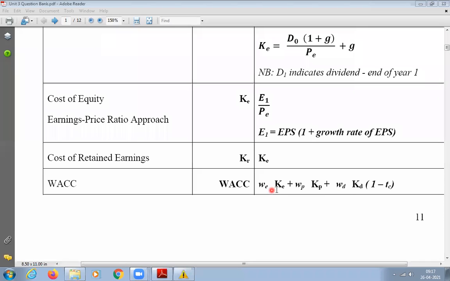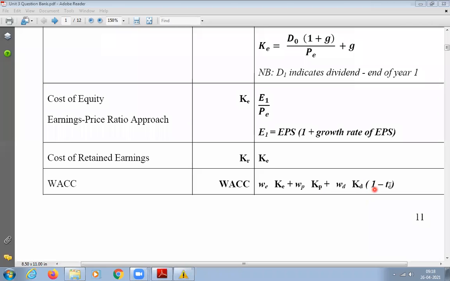And this has to be multiplied by KE. What is KE? Cost of equity. What is KP? Cost of preference share. And what is KD? Cost of debt. Debt can be debentures, bonds, anything, term loans. You can call it debt, so it is the cost of debt.